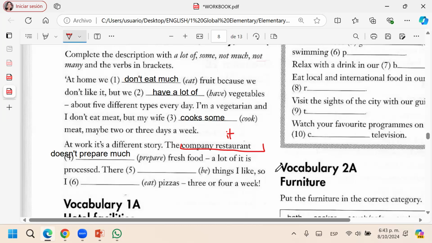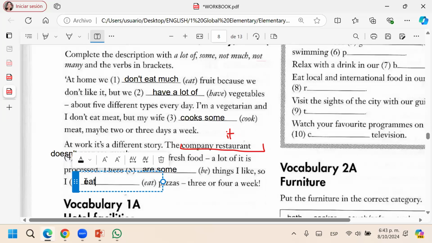There are some things I like, so I eat pizzas 3 or 4 a week. What do you think? There are some things I like. So I eat a lot of. How do you know that it's a lot of? Because it's plural. And three or four pizzas a week, that's a lot of pizza. It's a big quantity.